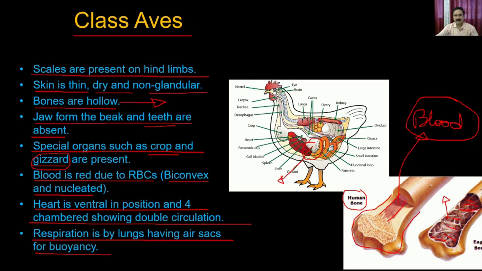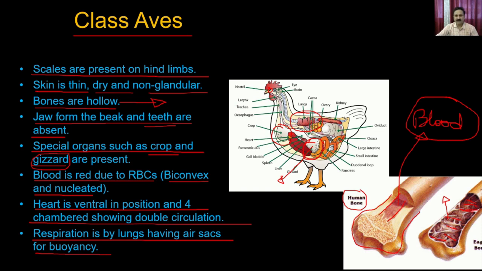It has a well developed digestive system which contains specialized organs like the crop as well as the gizzard. Then it also has well developed lungs which are connected to the nostrils, right? So you have a nostril here which opens for taking in air.